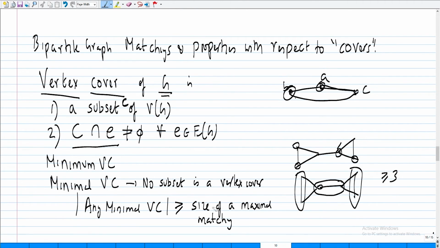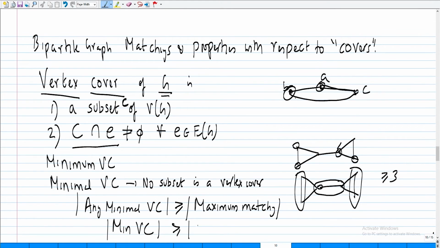Indeed, so why should I do this? I can give the best lower bound. Any vertex cover has at least as many elements. So therefore, indeed the cardinality of the minimum vertex cover, VC means vertex cover, is at least the size of the maximum matching. Fine.